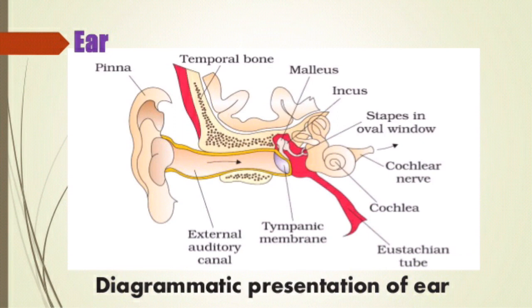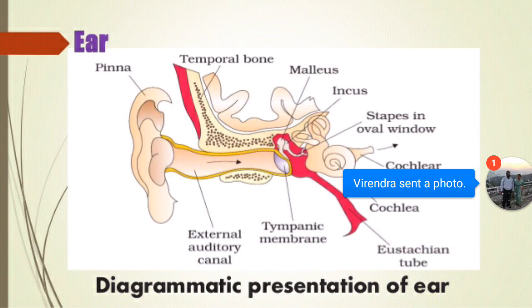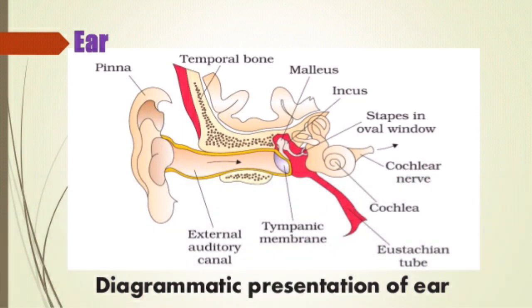Next structure is the ear. There are three parts of the ear: external ear, middle ear, and internal ear. The external ear consists of the pinna and the external auditory canal. The middle ear consists of three bones, that is malleus, incus and stapes.